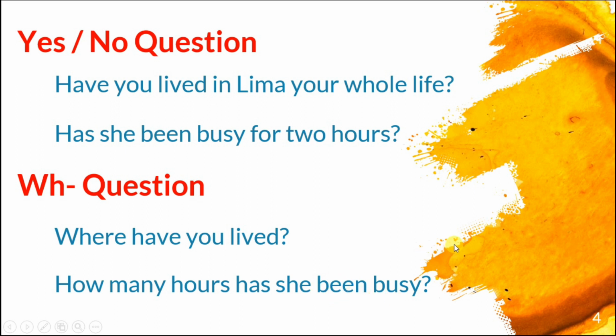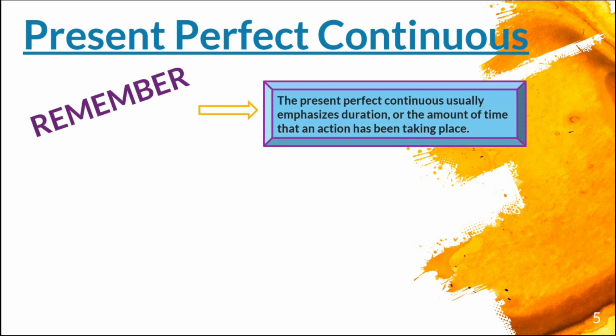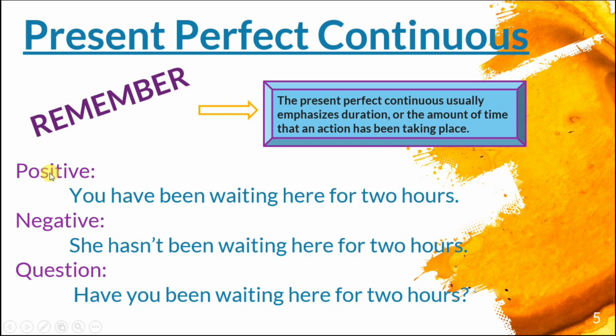Let's move on now with present perfect continuous. Okay, so always remember that the present perfect continuous usually emphasizes duration or the amount of time that an action has been taking place. Okay, so duration, and what else? The amount of time that an action has been taking place. We have some examples here. What about positive? You have been waiting here for 2 hours. That is the amount of time.